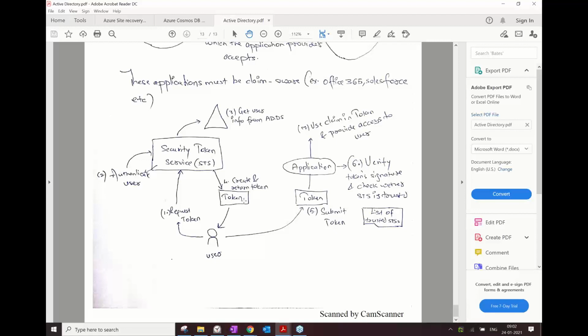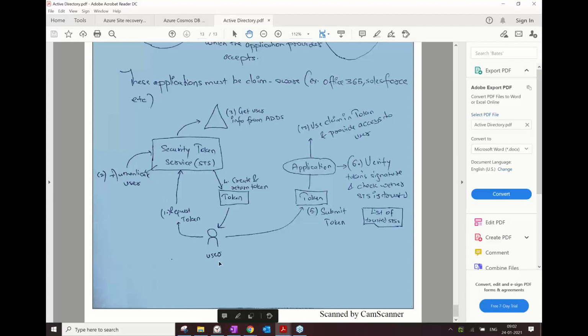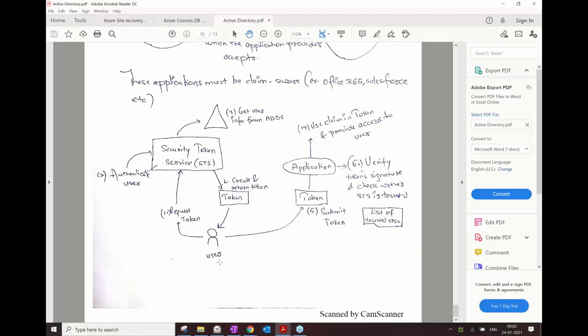Now, if you go to access any other application on the internet, you should be able to do that if you already have access. So this user has this token. Now, this is not a physical token or virtual token. This is actually a cookie from the internet. So this cookie-based token you have.